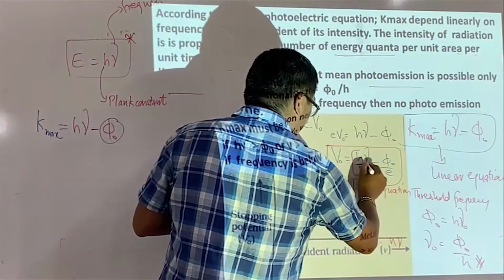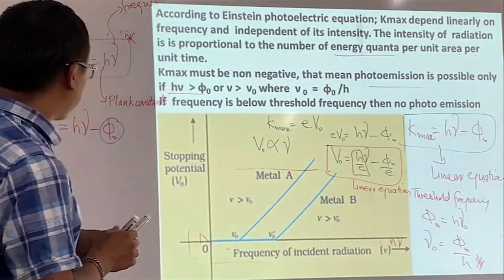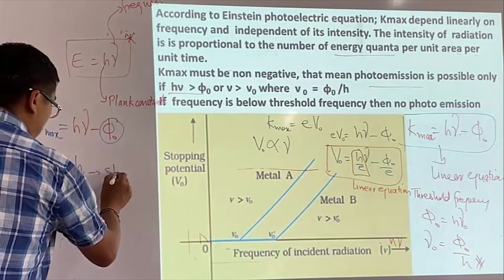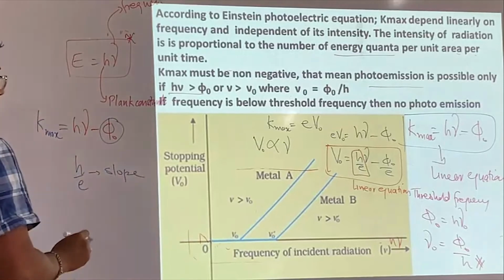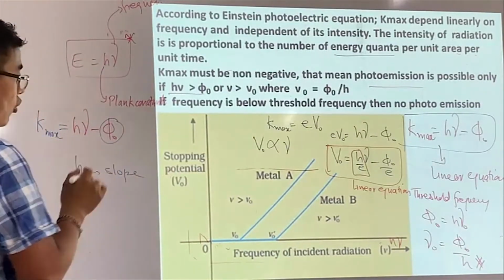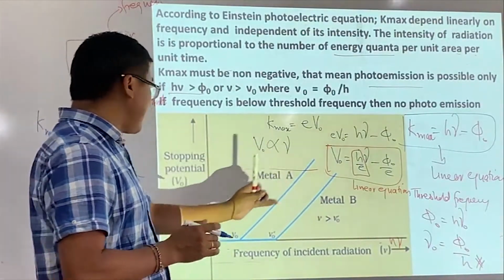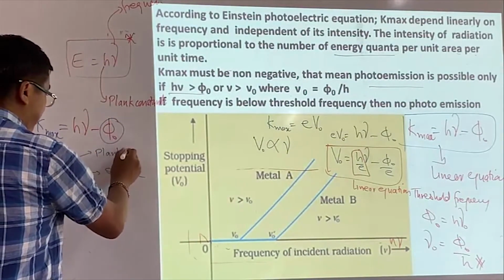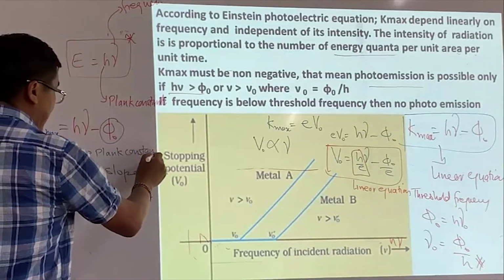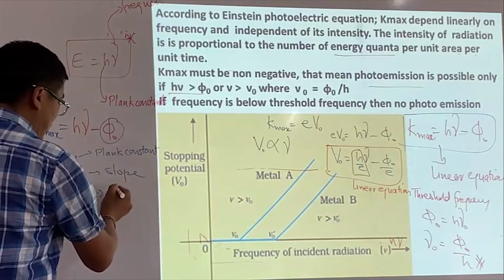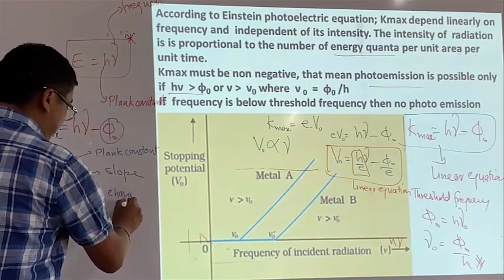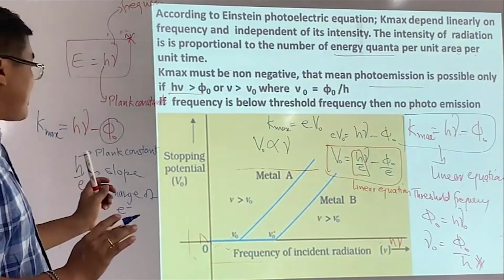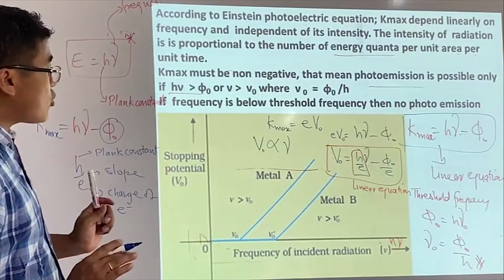So linearly proportional means this is h by e, which is what we call the slope of a linear equation. This slope remains the same. h is the Planck constant, e is the charge of the electron, and these are constants.